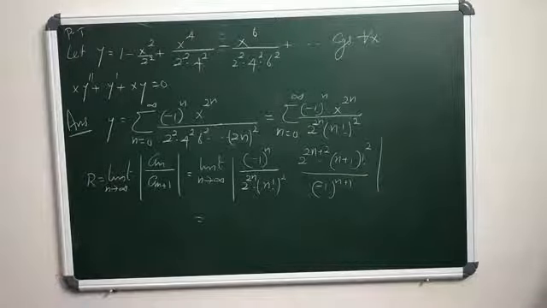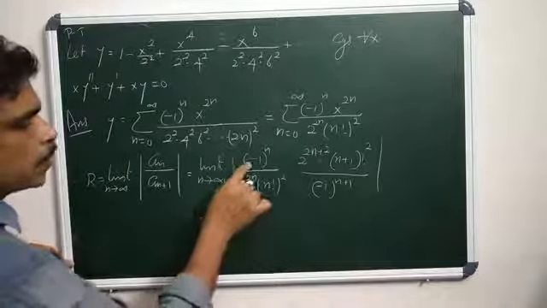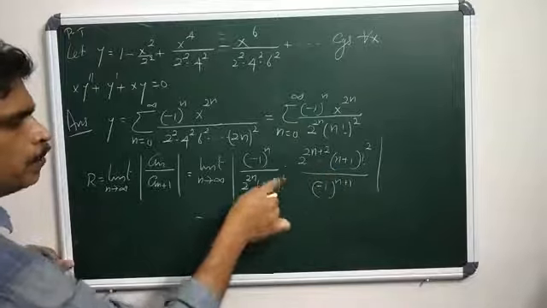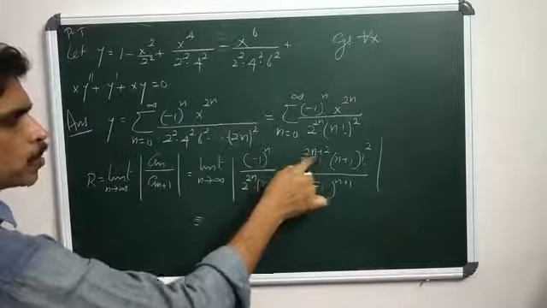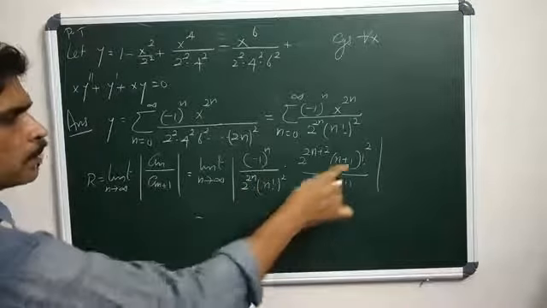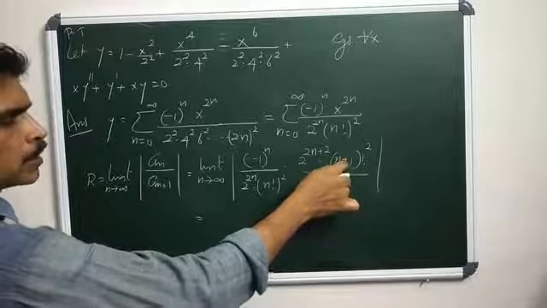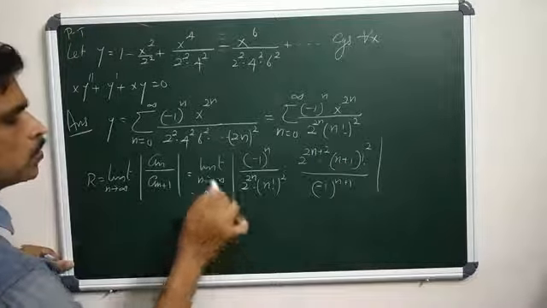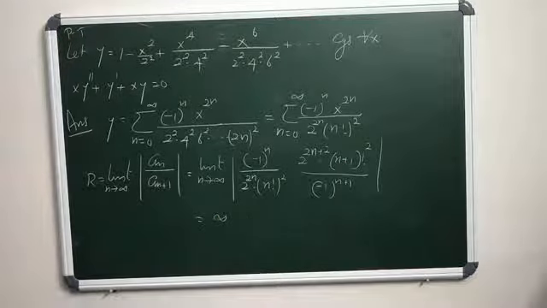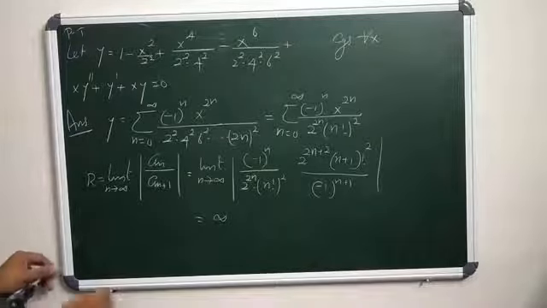So what do you get? Finally, if you apply the limit, minus 1 power n plus 1 whatever may be, 2 power 2n and 2 power 2n plus 2 leave 2 square. In the numerator there is n plus 1, so its value is infinity. So here R equals infinity, which means the radius of convergence is infinity.